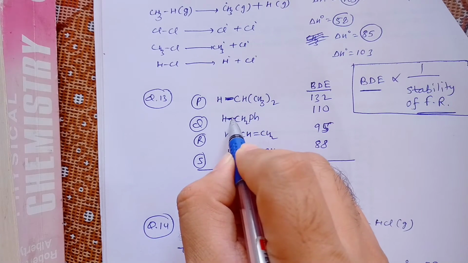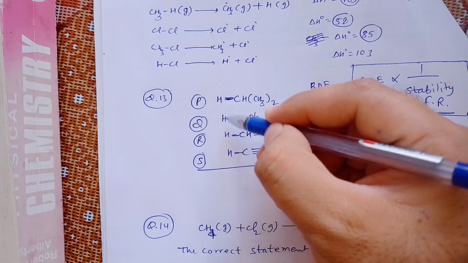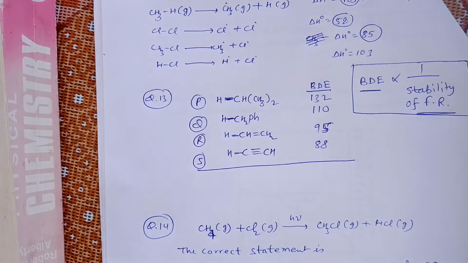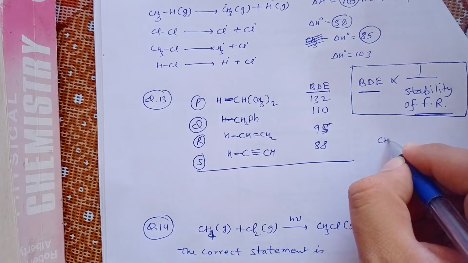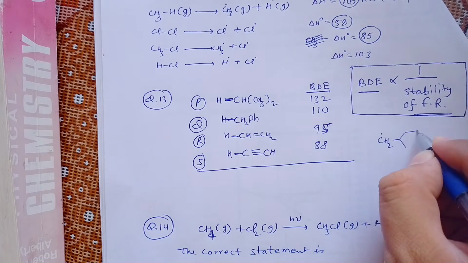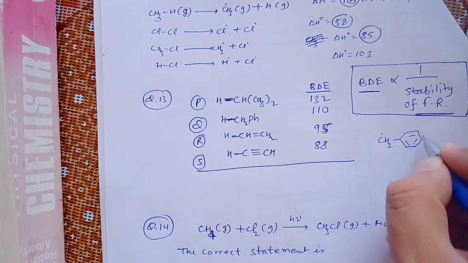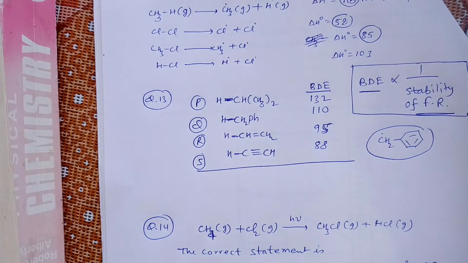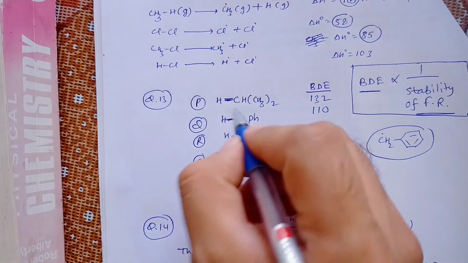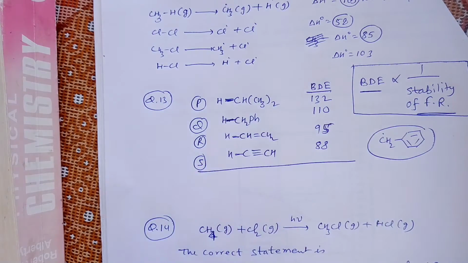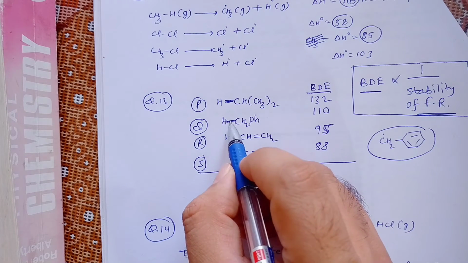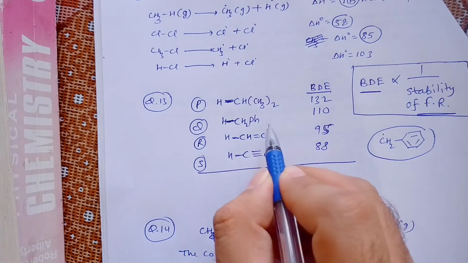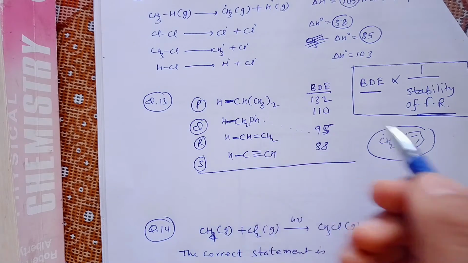See, if you break this bond homolytically, on the left side you will always get H dot, so we are not going to be concerned about that. So here, if we see the stability of the free radical, obviously this radical which we are getting from Q will be most stable, because it is a benzyl free radical, it is resonance stabilized. So this bond energy will be minimum, because we are getting a stable free radical. So this is a weak bond, and so it will be matching with this 95.